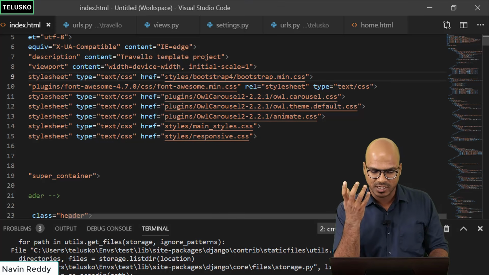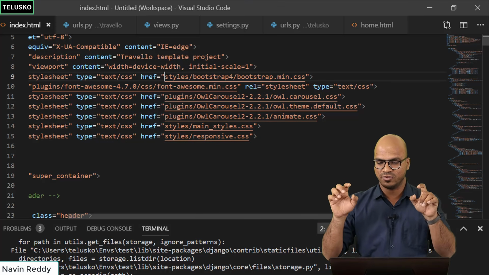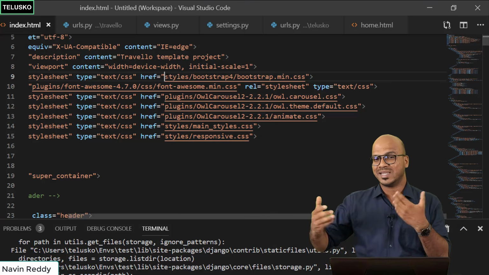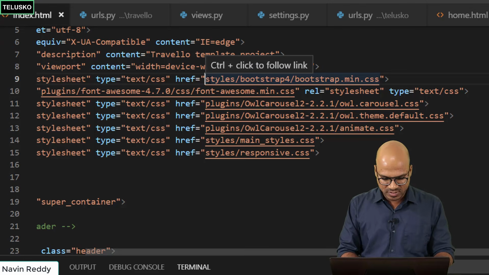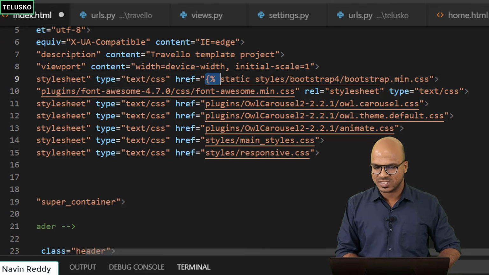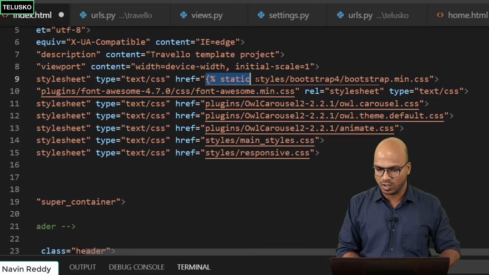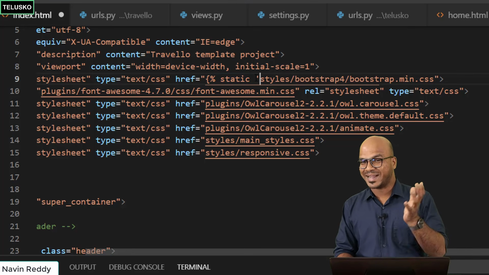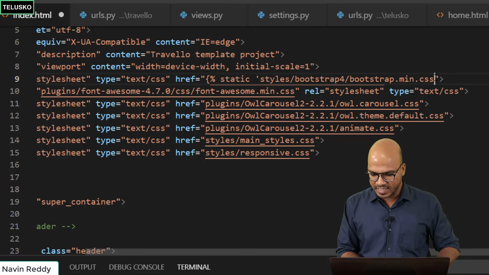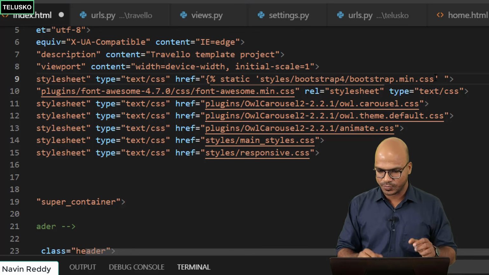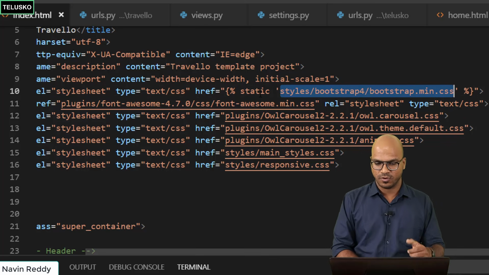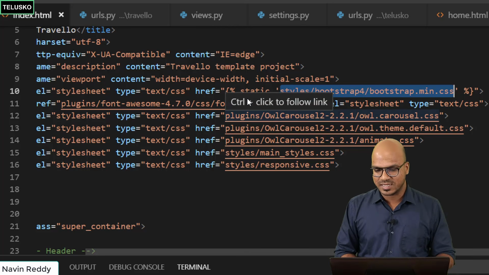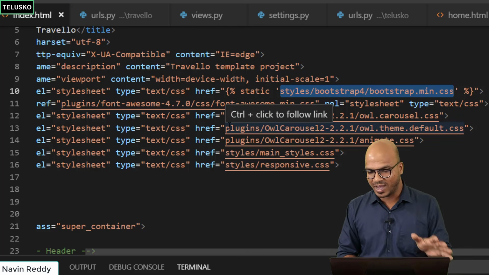Now, whenever you work with static, you have to change this URL. You have to change this href to the Django understandable language. Just before every path, you have to make one change, which is to say curly brackets %static just before the path, and all these things will be coming from the static folder. So your path will be in single quotes after the static tag. We are saying you will find this in a static folder, which we have configured just before, right? I know it's a tedious task, but you have to do that everywhere. Wherever you have a path, you have to change this.